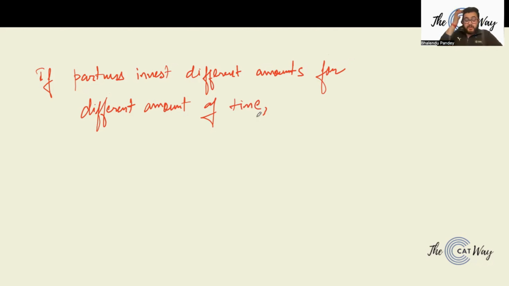This is the typical one, and this is what usually is asked in your paper, right? So if partners invest different amounts for different amounts of time, so the amount is different and the time frame for which they have invested is also different, right?